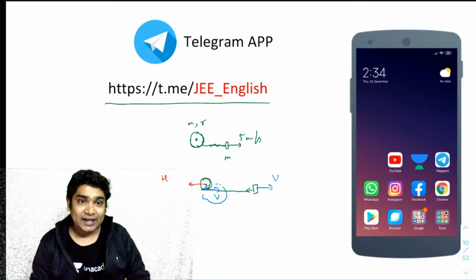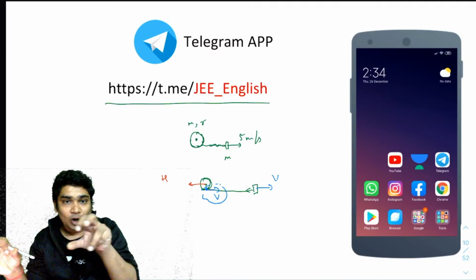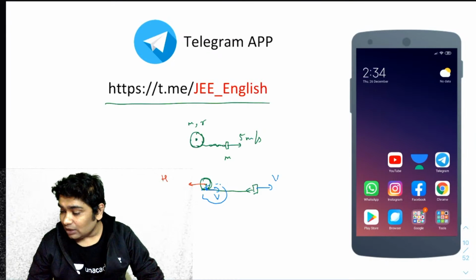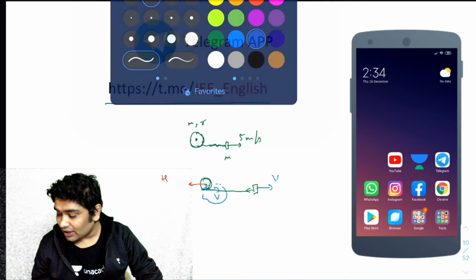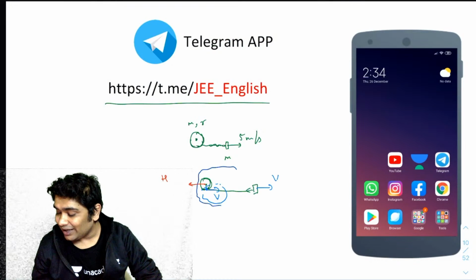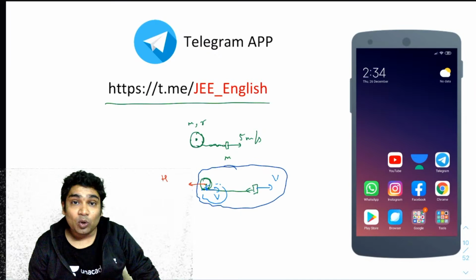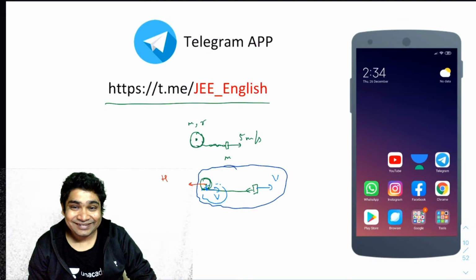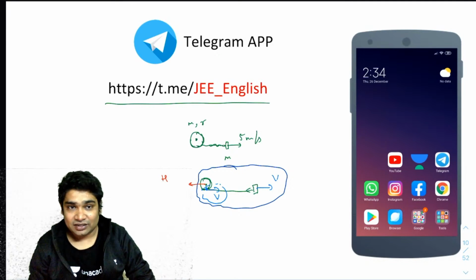If the pulley was not hinged, you would have realized the pulley would have gotten dragged along with the mass, right? So now, if I consider the pulley, the string, and the mass as one system, then the only external impulse that my system is receiving is from the hinge. Correct? Agreed? Yes. So there is one external impulse which is being provided by the hinge, right?